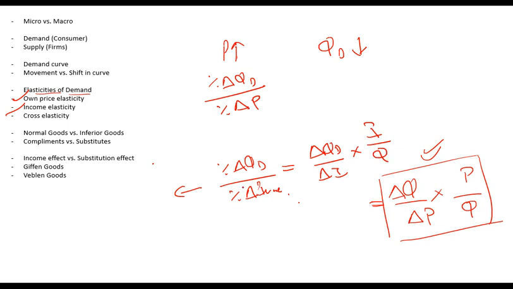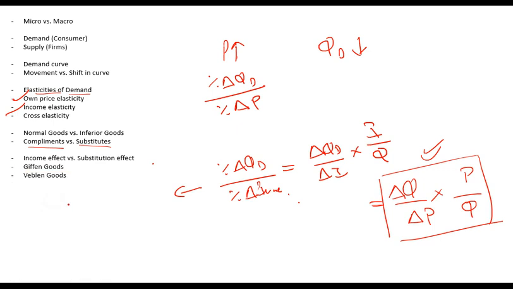And if instead of looking at own price or income, I compare it to the price of some other product, for example a complement, then that is known as cross elasticity of demand. Complements are products whose demand moves in the same direction, for example DVDs and DVD players. Substitutes are those for which demand moves in the opposite direction, for example e-books and hard copy books.